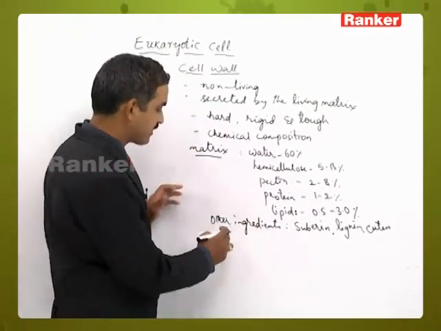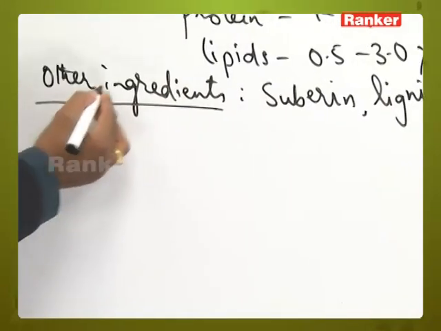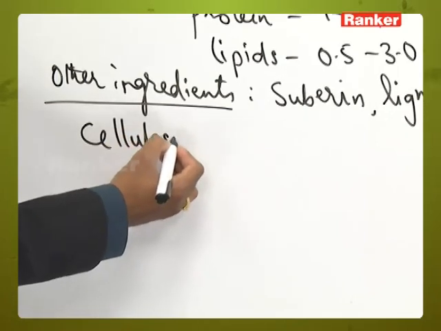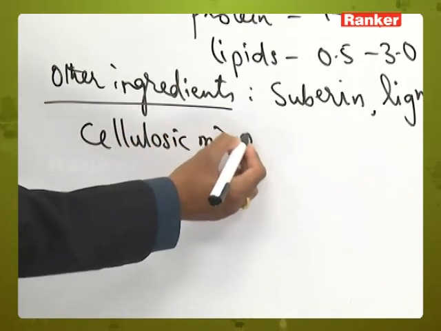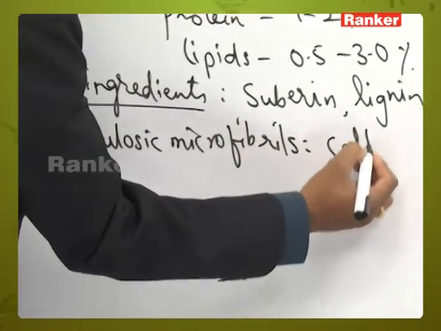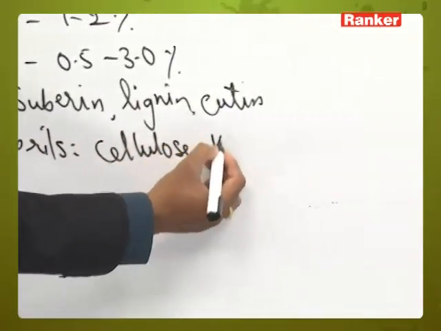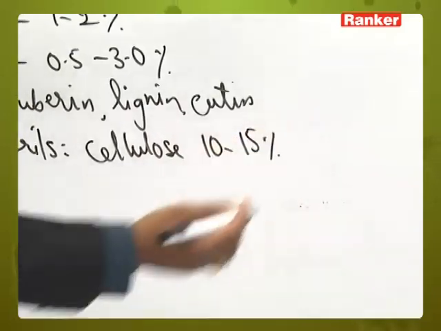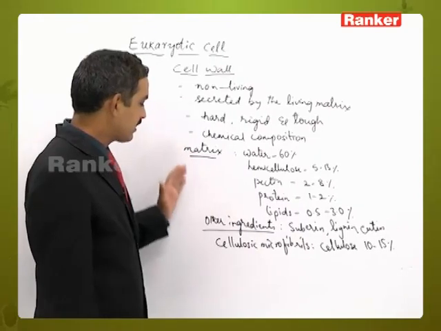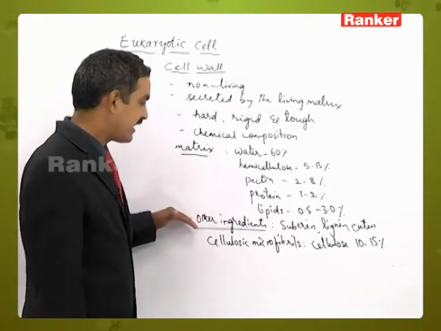After the matrix and these other ingredients, it also contains the cellulosic microfibrils. In this, the major composition is cellulose only, which is nearly 10 to 15% of its composition. So, this is the cell wall composition where matrix, cellulosic microfibrils and other ingredients are present.